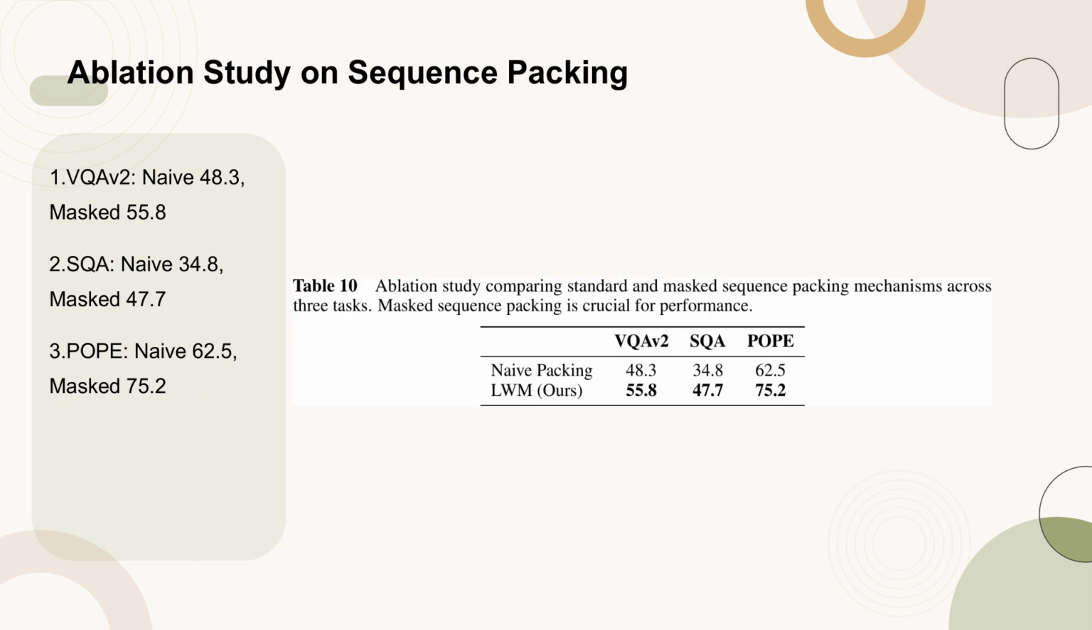Table 10 presents an ablation study comparing the performance of standard and masked sequence packing mechanisms across 3 tasks, VQAv2, SQA, and POPE. The results indicate that masked sequence packing significantly improves performance over naive packing, highlighting its importance for tasks requiring accurate image understanding.